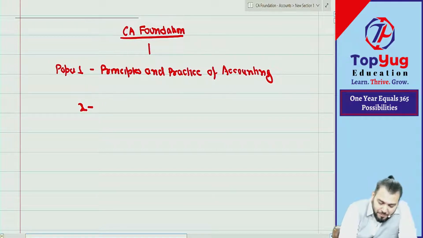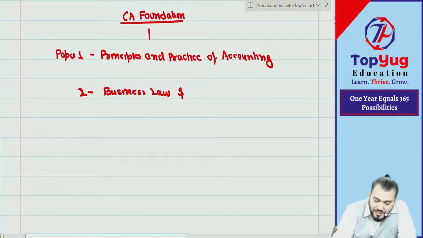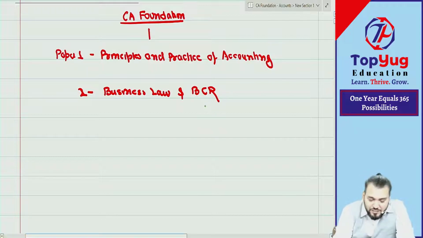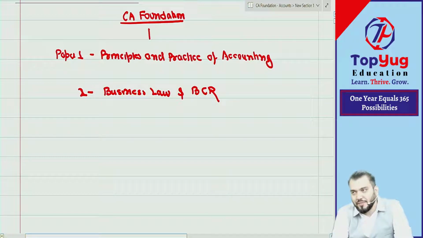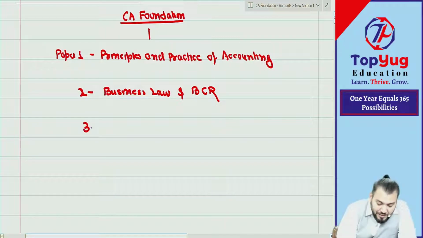The second is business law. You know law? Business law. And with this there is one more subject, which we call BCR in short: Business Correspondence and Reporting. From my point of view, this is totally a new subject for you. Business law will be new, BCR will be new, so some new faculty will come and teach you. Chalega? Understood? Then paper number 3 is business mathematics.